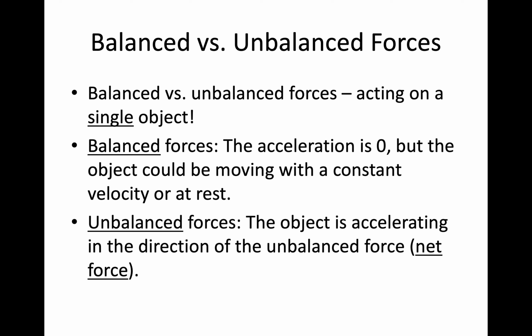But the object could still be moving. So if you don't have an acceleration, you have two things that the object could be doing. It could be moving at a constant velocity. So remember, if you're not increasing your velocity and you're not decreasing your velocity and you're not changing direction, then you have 0 acceleration. So if acceleration is 0, you could be moving with a constant velocity, or the object could be at rest.